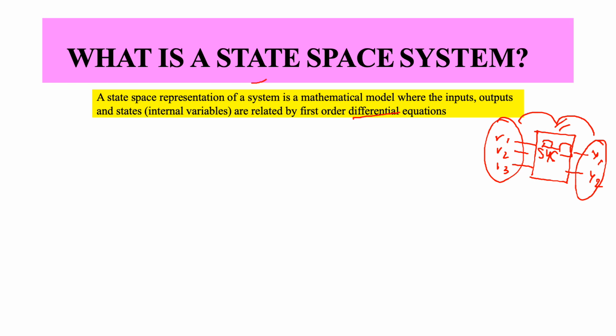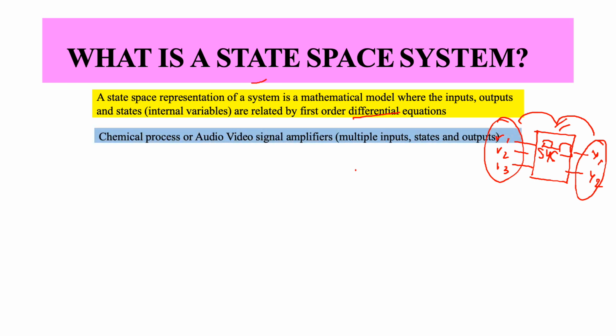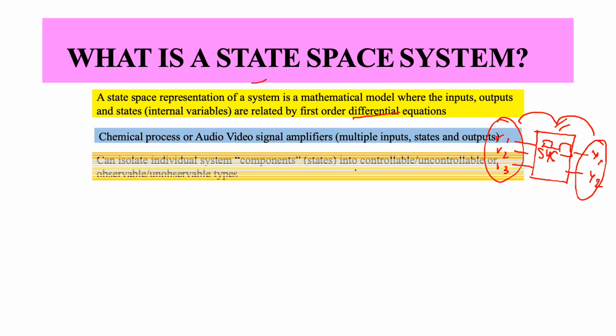The second nice aspect of the state space system is that we can actually isolate individual subsystems. The keyword is that one can actually isolate individual subsystems, or components, and we can say that these specific subsystems are either controllable or uncontrollable, observable or non-observable.